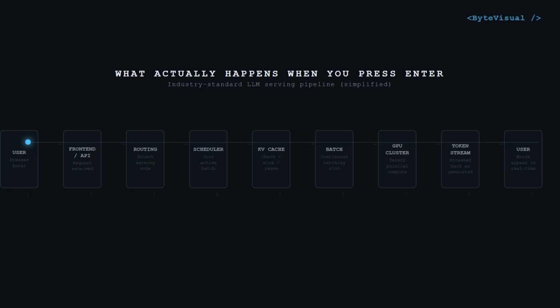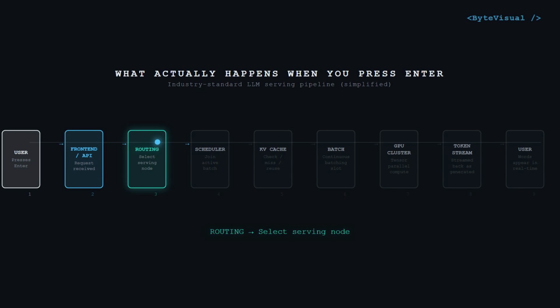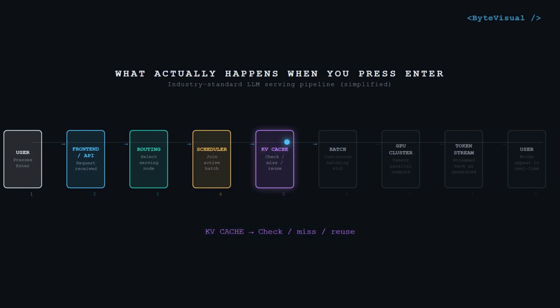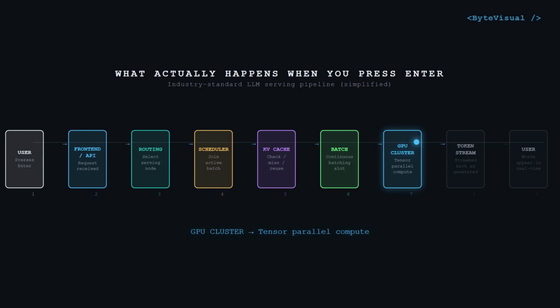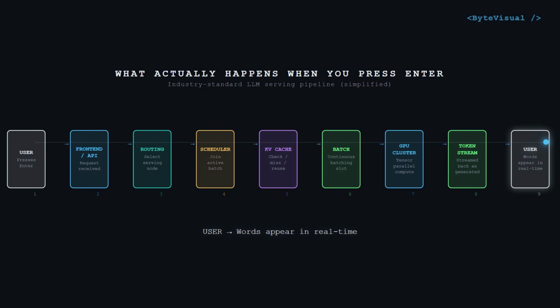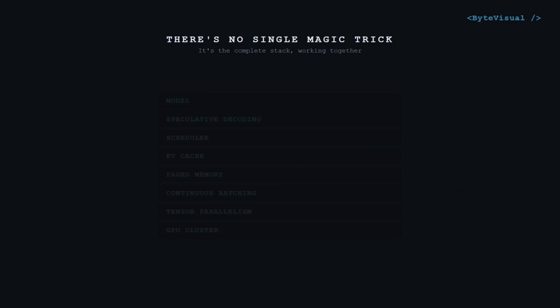So what happens when you press enter? Your request enters a distributed serving system. The scheduler decides where it should run. The system may reuse cached context. The request joins an active batch. Memory is allocated efficiently. The model runs across the available hardware, and the generated tokens are streamed back to you as they're produced. And that's the real answer.